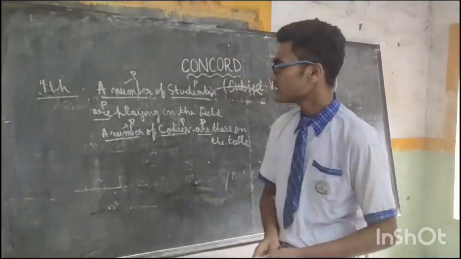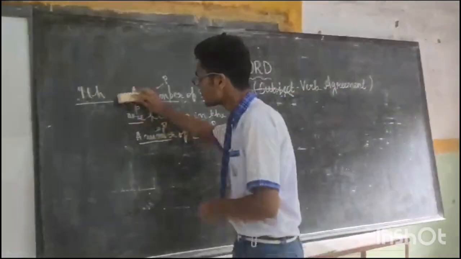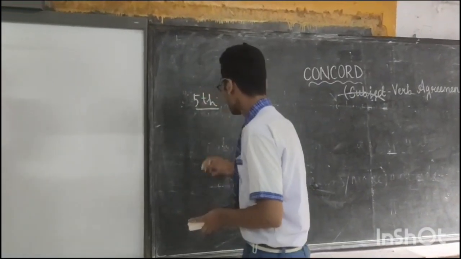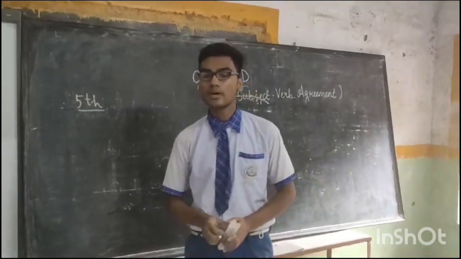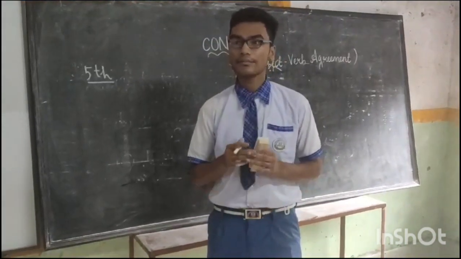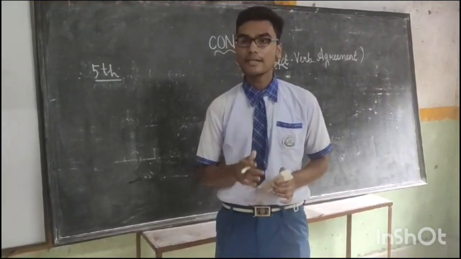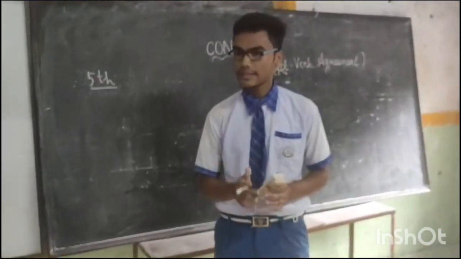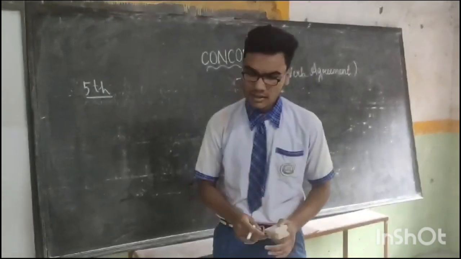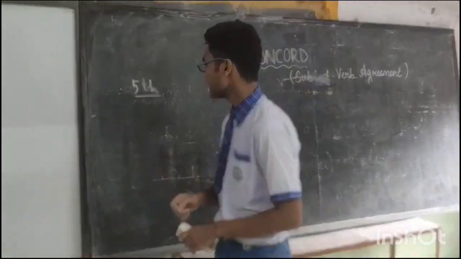Now I will explain the fifth rule of Concord, which states that the number is treated as a singular subject by which the verb is singular, but after the noun or the pronoun is always plural. Let me explain this by giving you an example.